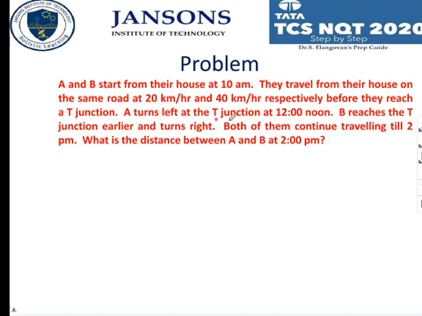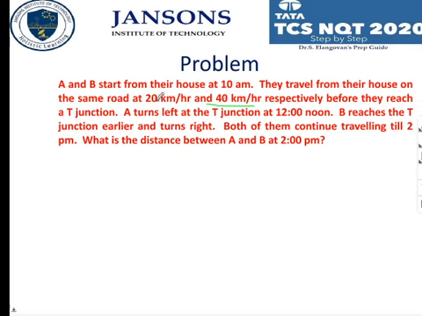A turns left at the T junction at 12 noon, and B reaches the T junction earlier. Of course, because he is traveling at a higher speed. A is going at half of his speed. B reaches the junction earlier.